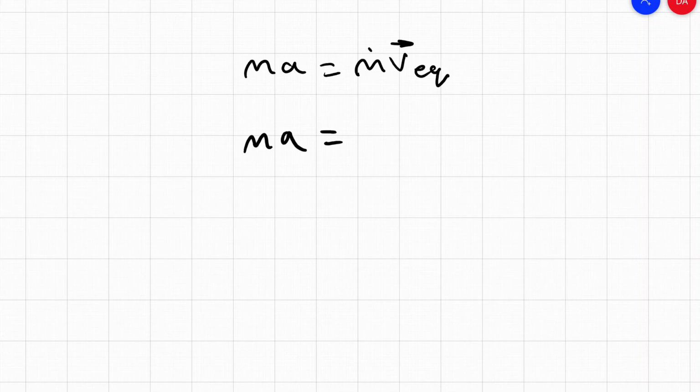As a quick side note, when you equate ma to m dot v equivalent, v equivalent is a vector, and that vector is in the opposite direction of the rocket. So to account for this, or to show that, we have to have a minus sign here that will represent the direction of the vector, keeping this thing in absolute value and not using vector notation.